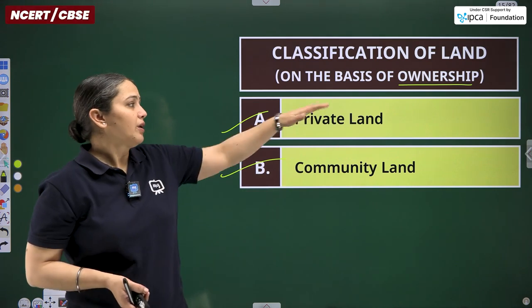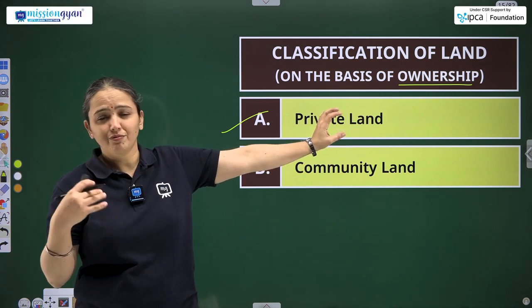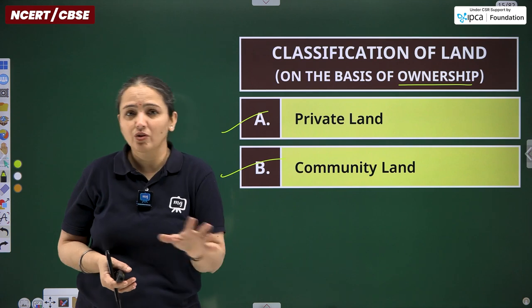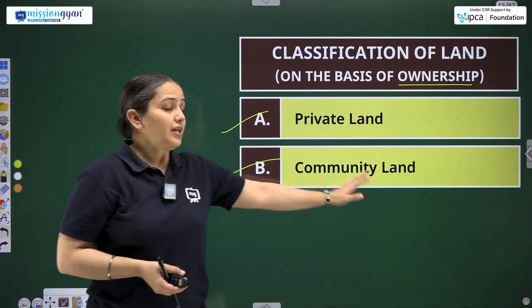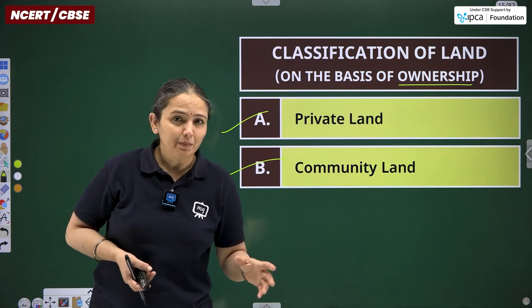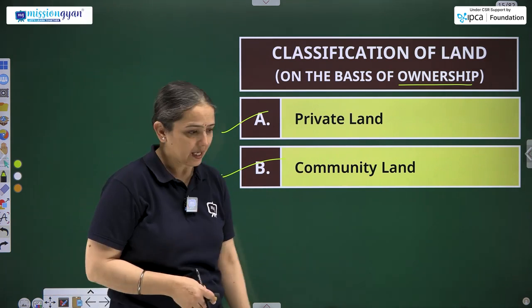For example, you can own your own house, your flat, your factory, whatever land you have, whether it is for agriculture or any other thing. Community land, land for hospitals, where hospitals are constructed, public parks and other public places. So they come in community land.